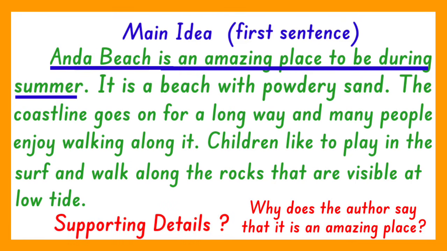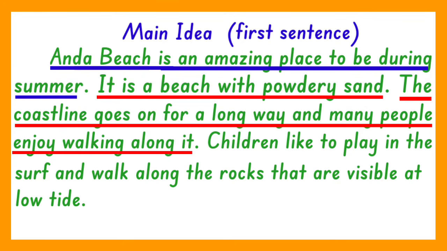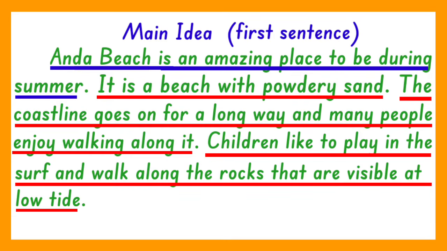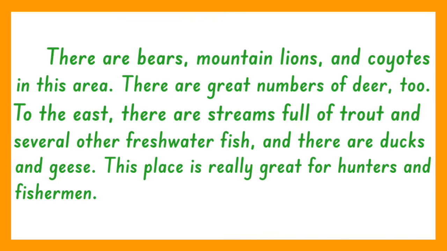Why does the author say that it is an amazing place? Because it has powdery, white sand. Its coastline goes on for a long way and many people enjoy walking along it. And children like to play in the surf and walk along the rocks that are visible at low tide. As you can notice, all these sentences explain or give more information about the main idea, right? And these are the supporting details of our main idea. Is it clear? Another one.